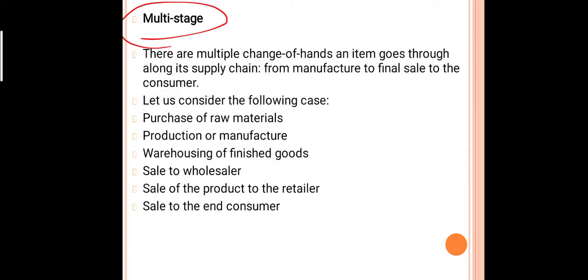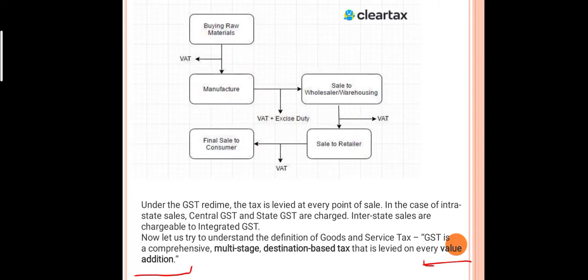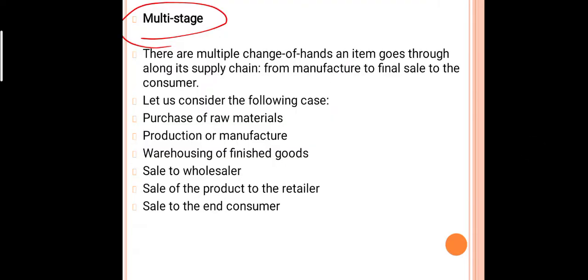Then some students have a doubt about value addition and multi-stage. What is meant by multi-stage? Multi-stage means there are multiple changes of hands an item goes through along its supply chain, from production to consumer. In between, so many stages are there. So that supply chain is called multi-stage.